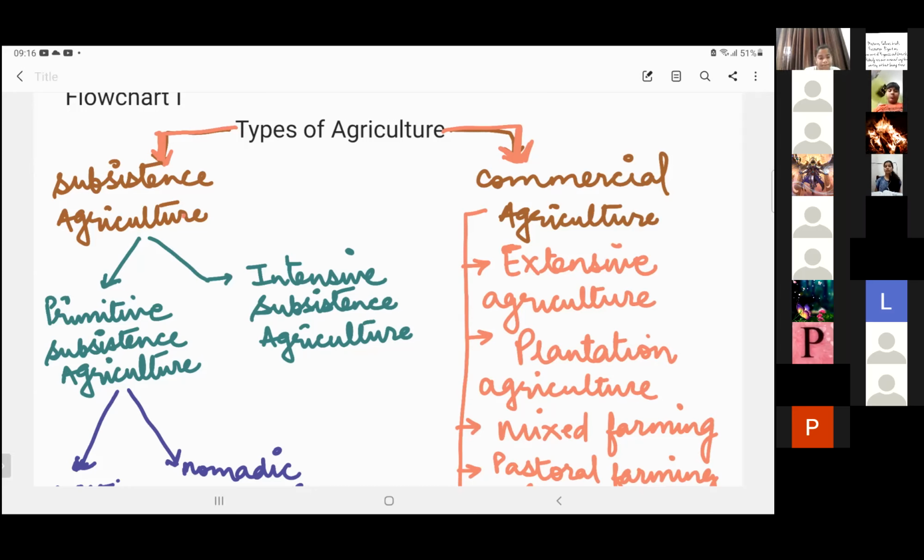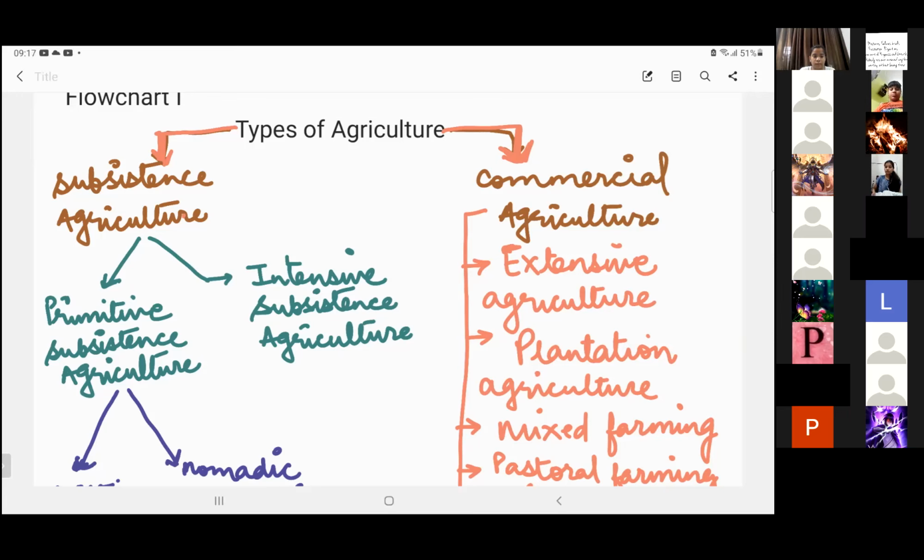So when we talk of primitive subsistence farming, only traditional methods are used, traditional tools are used. Traditional tools means your sickle, whatever old-age tools there were, only those tools are used for cultivation. No modern methods are used. Even chemicals or fertilizers are not used.